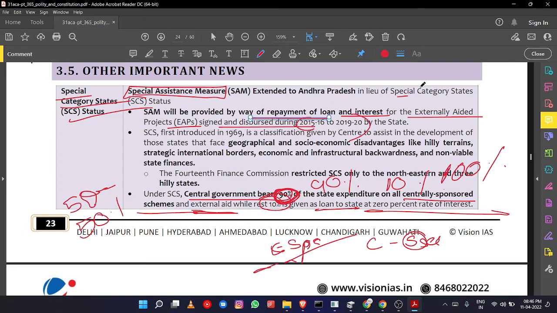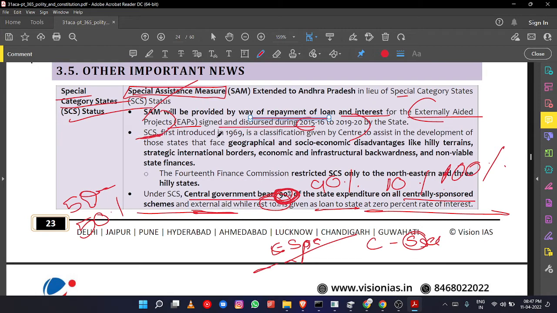So whatever proposals for which the state has taken a certain amount of loan, for example, to construct a capital it has to have certain infrastructure, certain companies or PSUs, no? For that, if the state government has taken any loan, then using this special assistance measure, the central government will pay that particular loan, for externally aided projects. So that is the thing given to Andhra Pradesh.